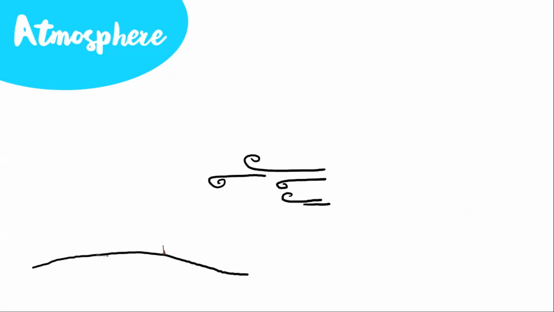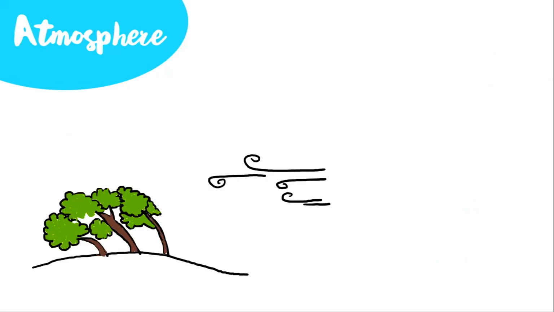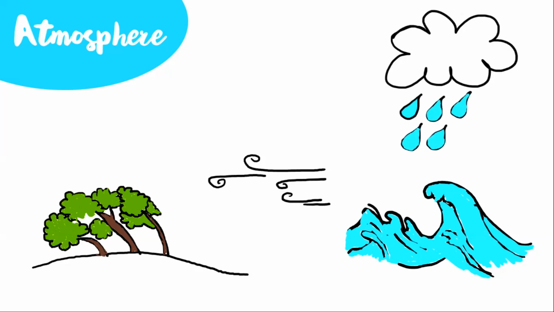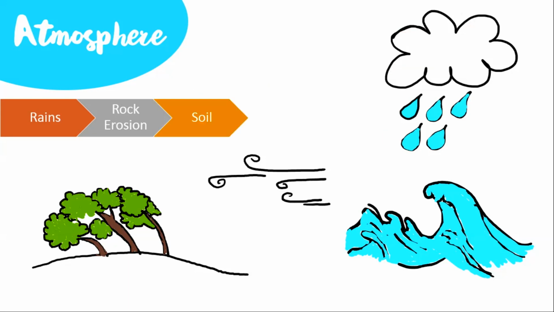Atmospheric winds. The atmospheric winds transport water from the oceans deep into the continents in the form of rain. Only when the continents and the land areas receive the rain, the rocks in that area will erode. Only when the rocks erode, the soil will be formed in which we can plant trees and get products from them. The main reason that is causing all these is the atmospheric winds.